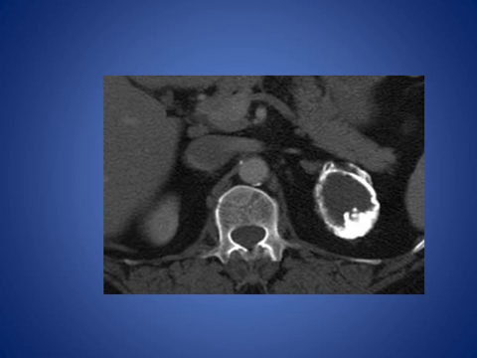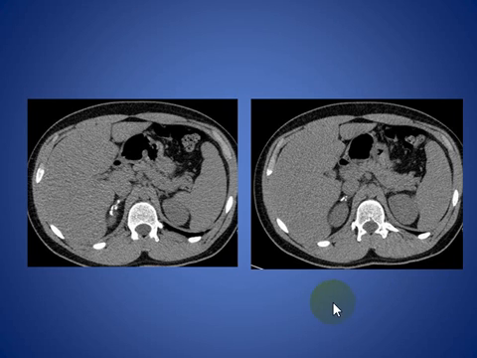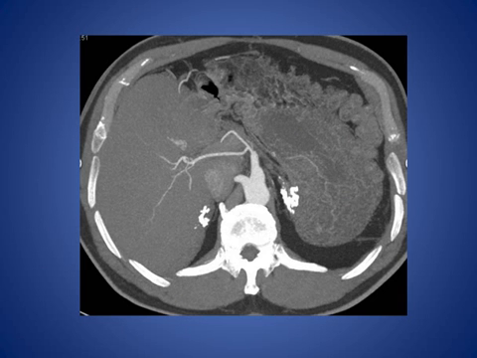Here, this is dense calcification noted on the left adrenal pseudocyst. Here, incidental calcification in the right adrenal gland in this patient, probably infective or other causes.